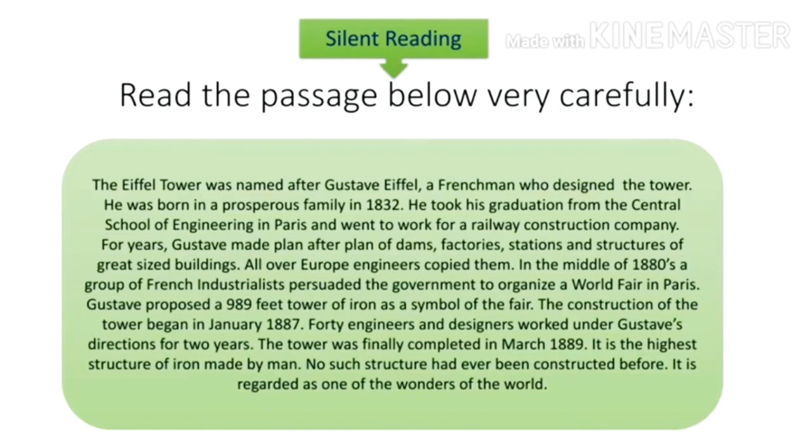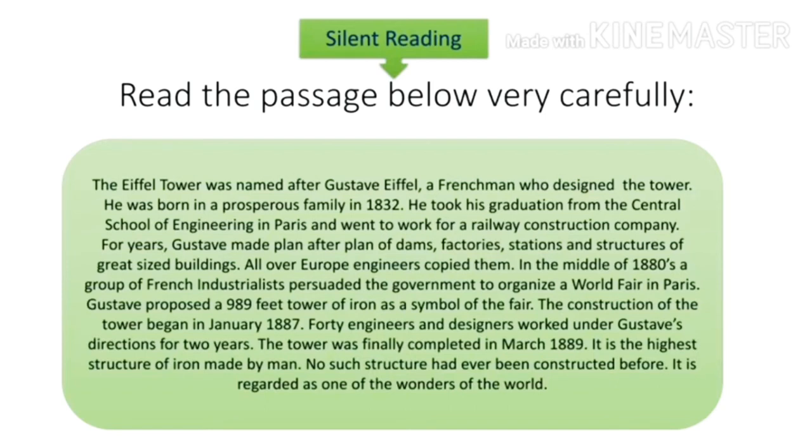All over Europe, engineers copied them. In the middle of the 1880s, a group of French industrialists persuaded the government to organize a world fair in Paris. Gustave proposed a 989 feet iron tower as a symbol of the fair.